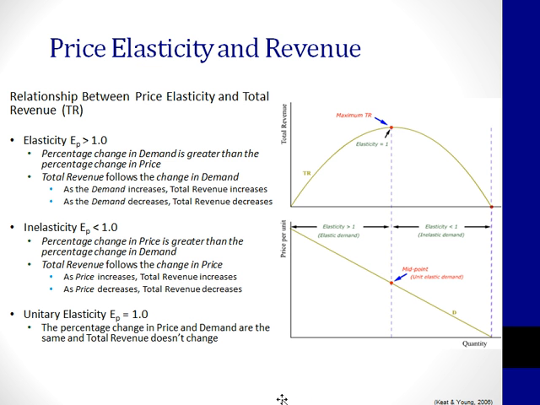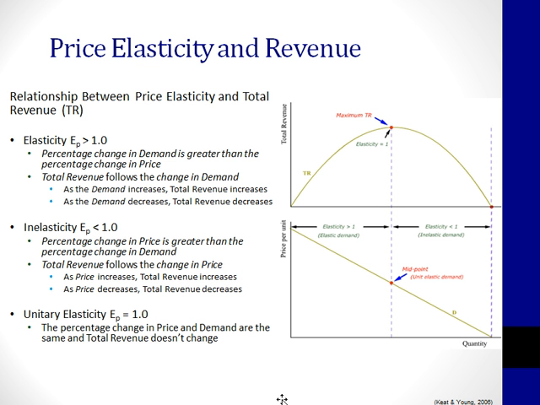Total revenue is in the vertical axis, while the horizontal axis still represents the quantity demanded. You can see that the total revenue is 0 at the far left-hand side of the graph. That's because demand is 0 due to the fact that the price is very high. So when nobody's buying your product, you're not making any money. As the price comes down, you can see that total revenue increases while the product is relatively elastic. You can see on the bottom graph, it says elasticity is greater than 1.